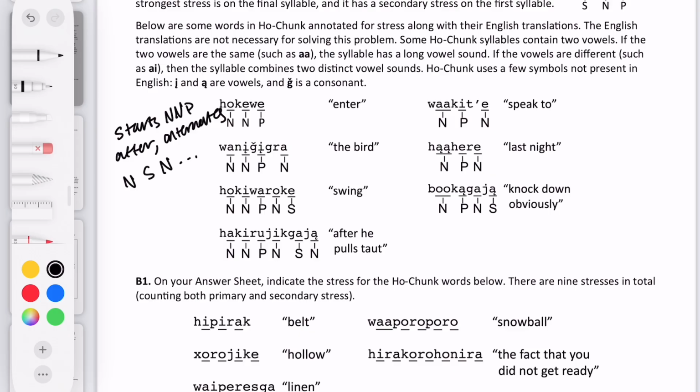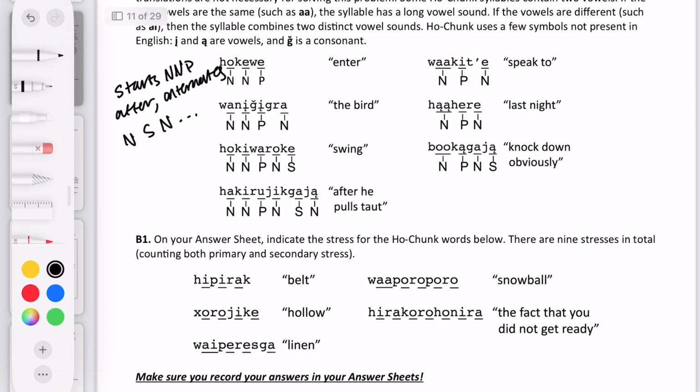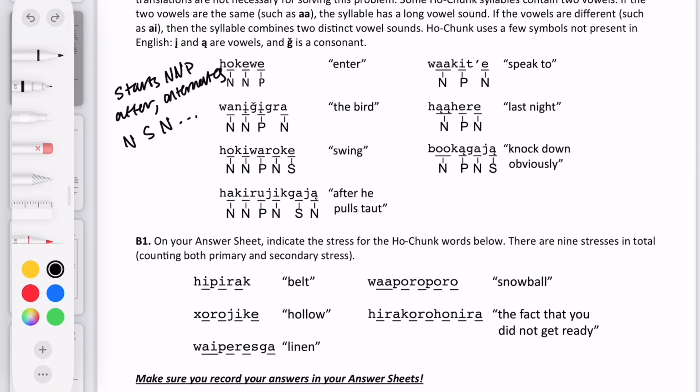But that's only for this column. It seems like the other column has a sort of different thing going on. So if we look at that, we can figure out that this column does something very similar, where it also starts out with the same thing each time, the same sequence of NPN. And then for the last one, there's an S added. And based on the information we collected about the first column, we can assume it might be something similar, where this is actually the fixed part, and then it's just an NS pattern, like NSN pattern from there.